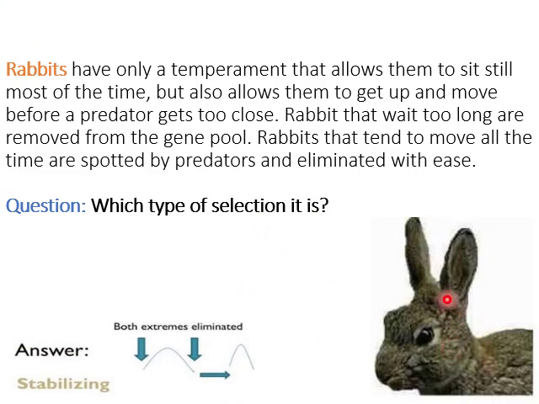Now, the third and last one is about rabbits. Rabbits have a temperament that allows them to sit still most of the time, but also allows them to get up and move before a predator gets too close. Rabbits that wait too long are removed from the gene pool. Rabbits that tend to move all the time are spotted by predators and eliminated with ease. So the question is, which type of selection is it? The answer is again very simple. It is stabilizing selection, as both extremes are eliminated.